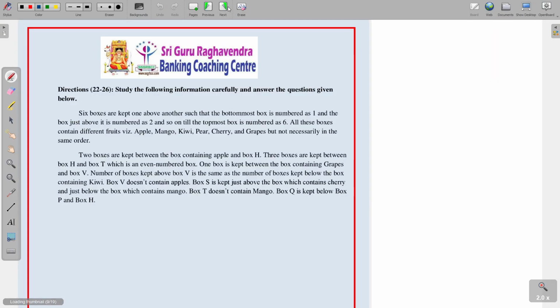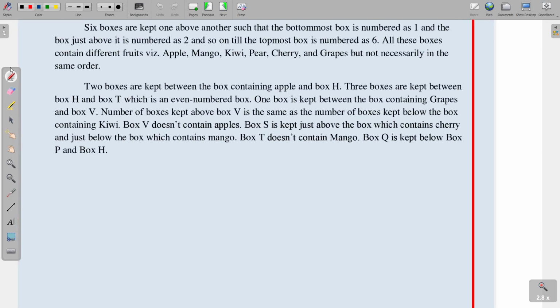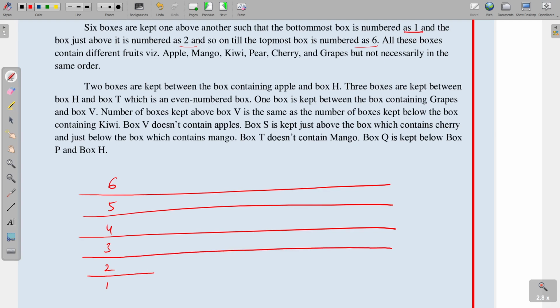Next, 22 to 26. Here we have one more puzzle. See the first one. 6 boxes are kept one above another such that the bottommost box is number 1 and the box just above it is number 2, until the topmost box is 6. All these boxes contain different fruits: apple, mango, kiwi, pear, cherry and grapes, but not necessarily in the same order. So here there are a total of 6 boxes: 6, 5, 4, 3, 2 and 1. Each box contains a different type of fruit.